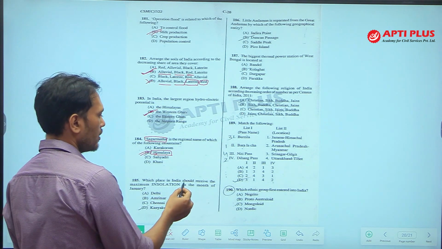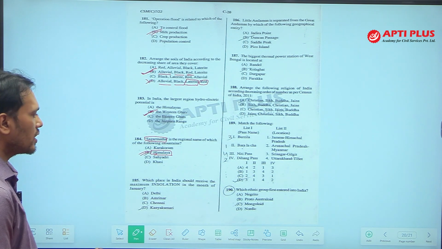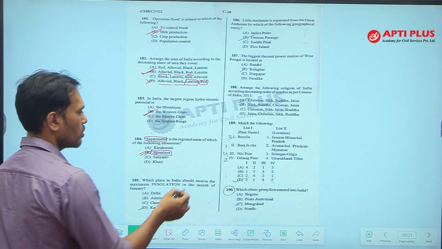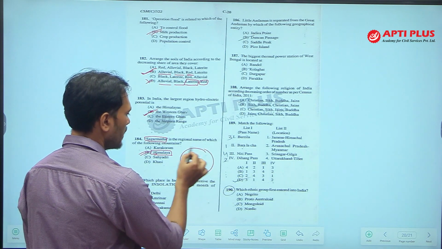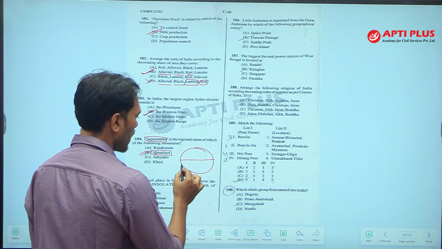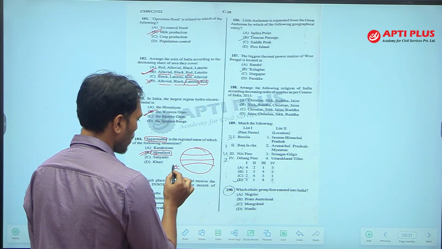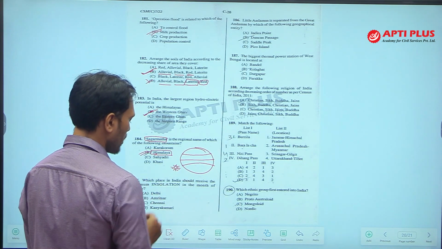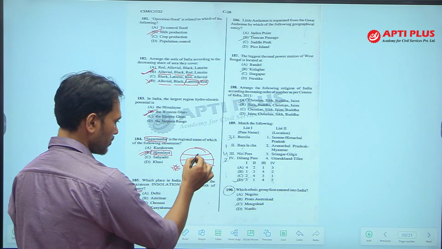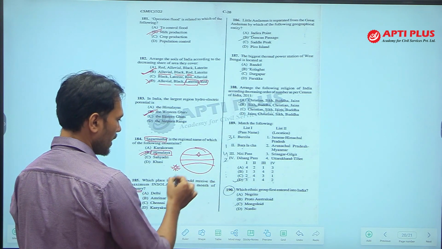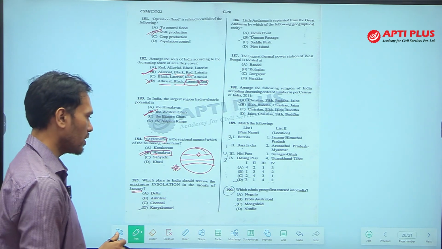Which place in India should receive the maximum insolation in the month of January? So, this question is a bit tricky. Maximum insolation. Now, see, the month January is mentioned here. We know the sun is vertical on Tropic of Capricorn during the January month. So, that means the sun is towards the southern hemisphere, and India is in the northern hemisphere, there is no if about it.